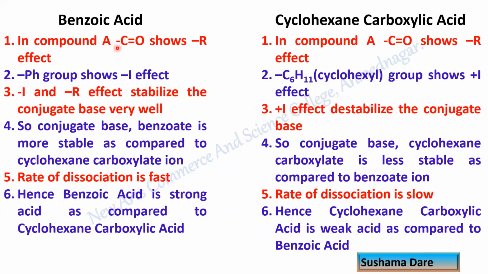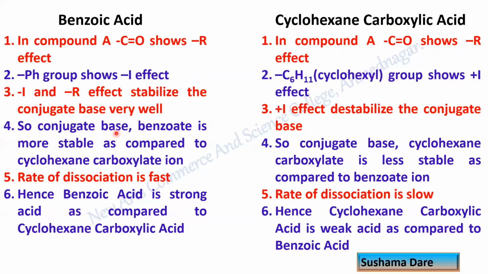In compound A, the carbonyl shows minus R effect, and the phenyl group shows minus I effect. The exact opposite statement you can see under cyclohexane carboxylic acid: the carbonyl group shows minus R effect, while the cyclohexyl group shows plus I effect. So minus I and minus R effects stabilize the conjugate base very well due to delocalization, while the plus I effect destabilizes the conjugate base.